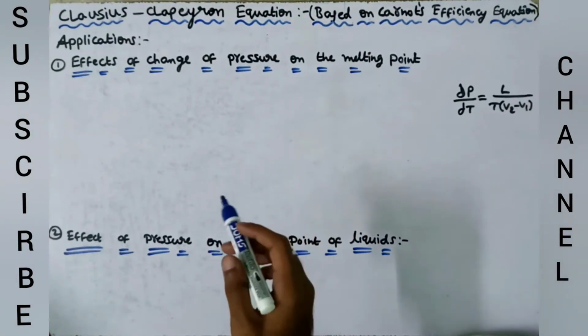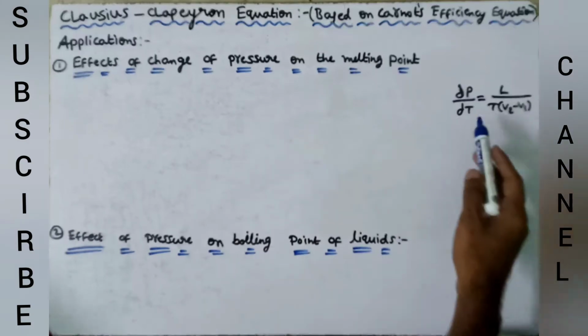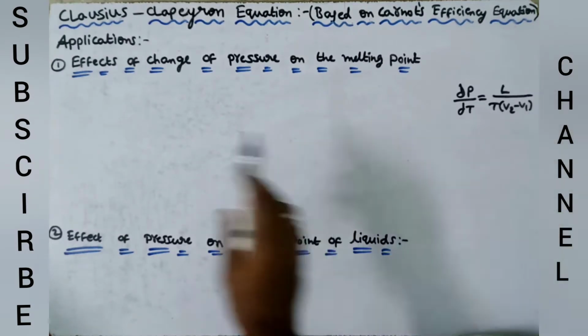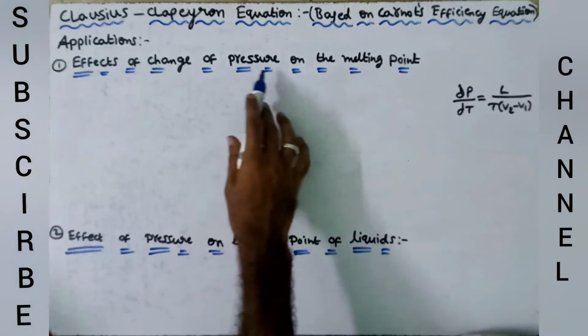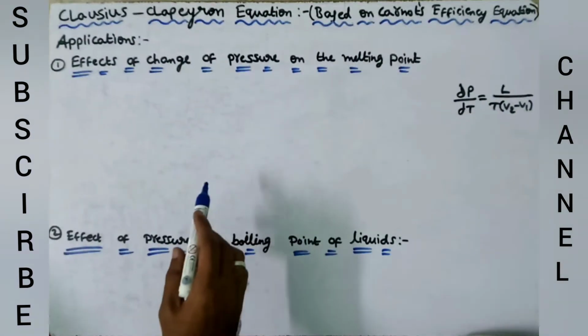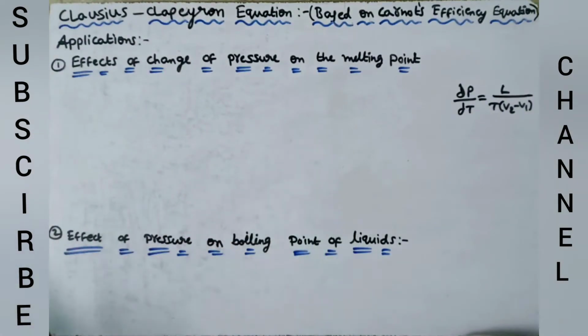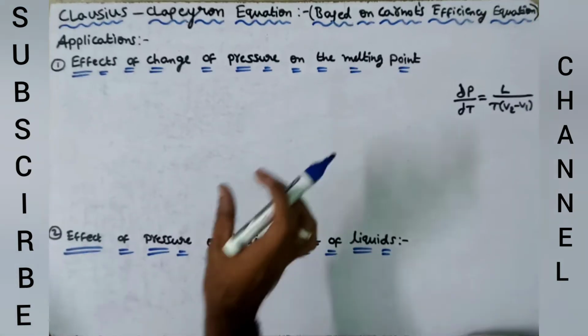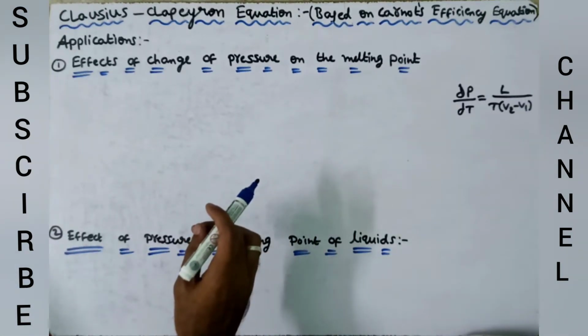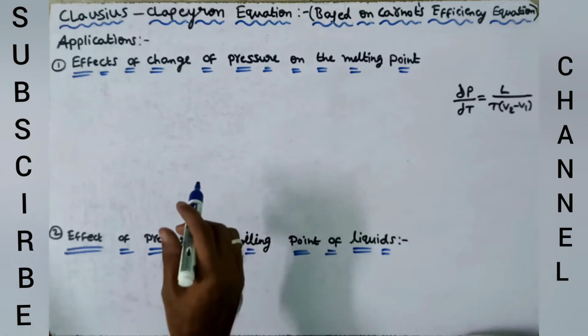Clapeyron equation applications. This is the Clapeyron equation. Effects of change of pressure on the melting point is the first application. When a solid is converted into liquid, there is a change in volume. Now consider the following two points.